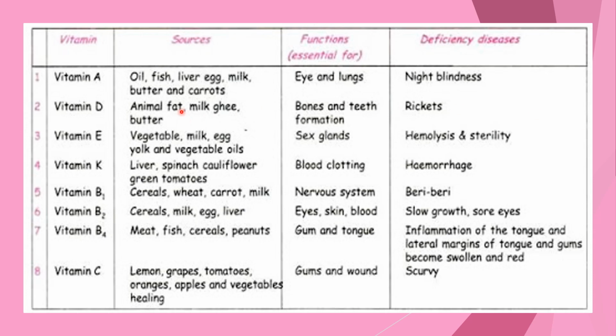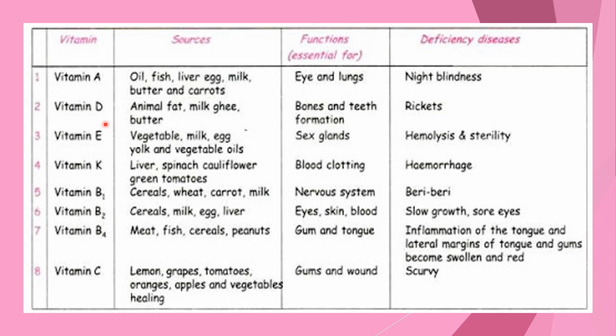Vitamin A is obtained from fish, liver oil of the fish, egg, milk, butter, and carrots. It is essential for the eyes and lungs. And what are the deficiency diseases of vitamin A? If we don't have vitamin A in adequate amount in our diet, then we can have the disease known as night blindness, that is, at night we will not be able to see clearly.